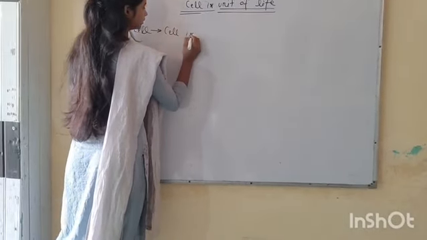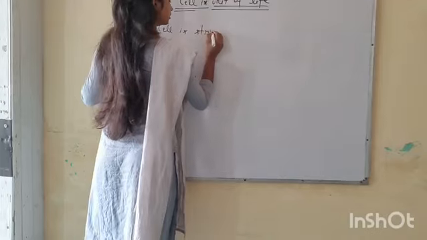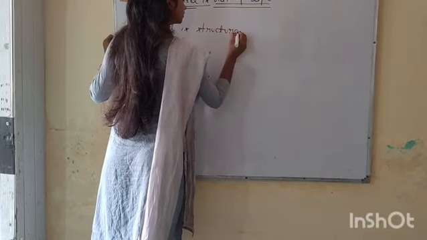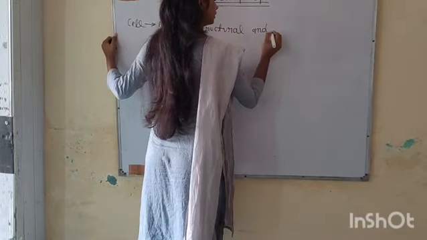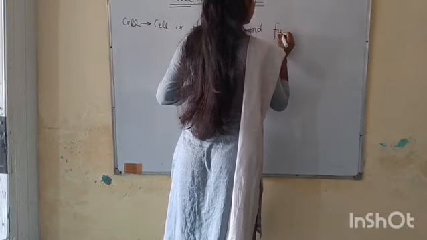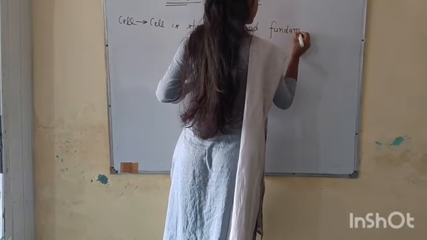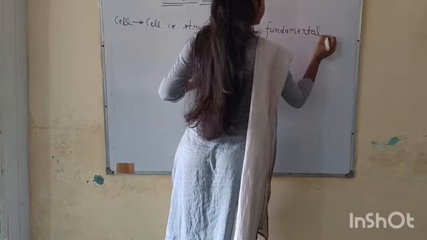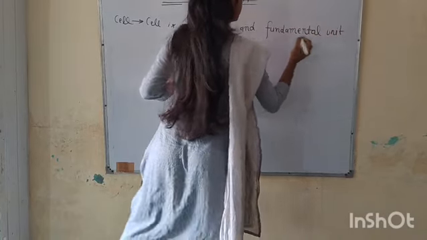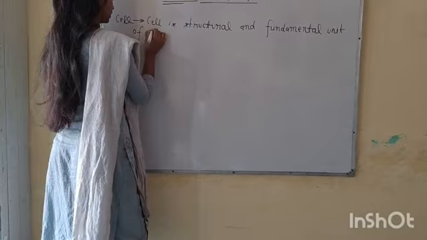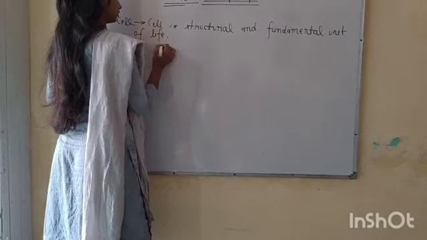Cell is the structural and fundamental unit of life.